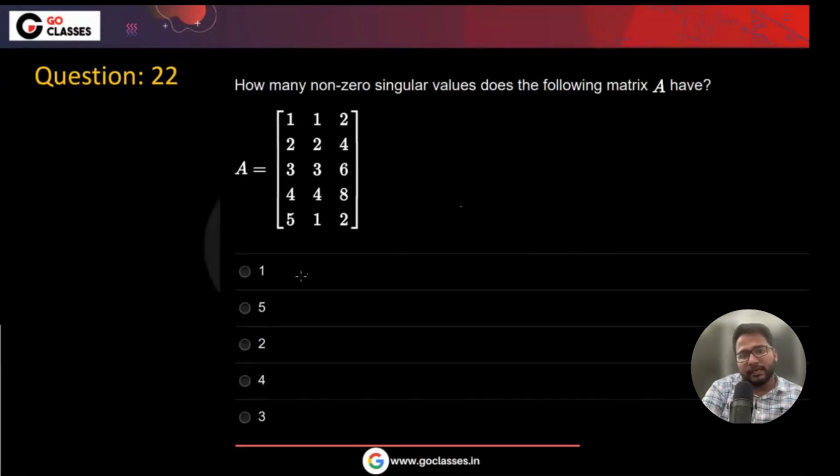The columns are, as far as I can see, linearly independent. They are not multiples of each other at least. So how many non-zero singular values are they asking? I think we need to calculate the rank of A.